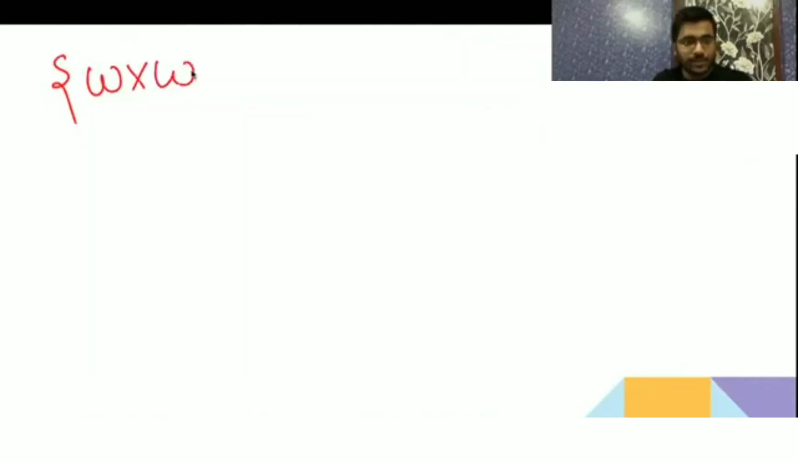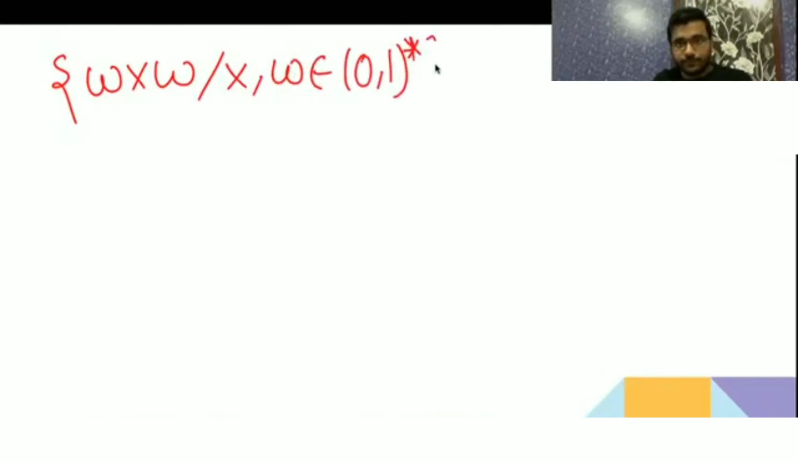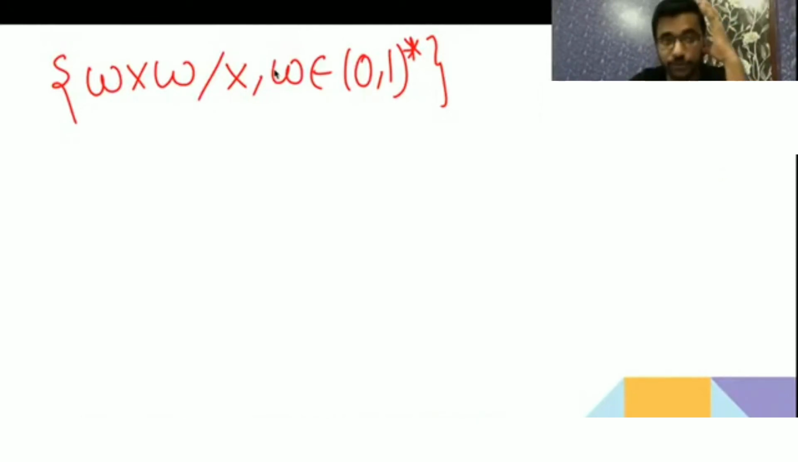Now next question is this. Now tell me this one, whether it is regular or not. W X W. Now it's star. X, Y, X, and W belongs to any combination of 0, 1. Previously it was having plus, now it is having a star. Any combination of 0, 1.